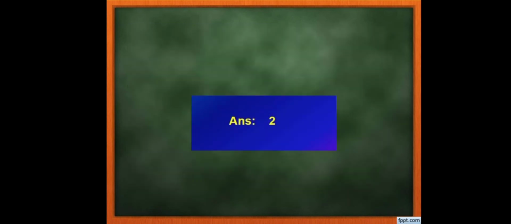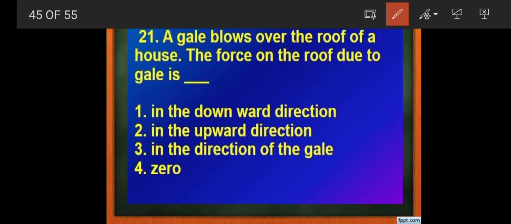Let us assume this is a house, and fast moving air is moving in this direction. When the wind blows over this house, it takes away all the air particles above this roof.